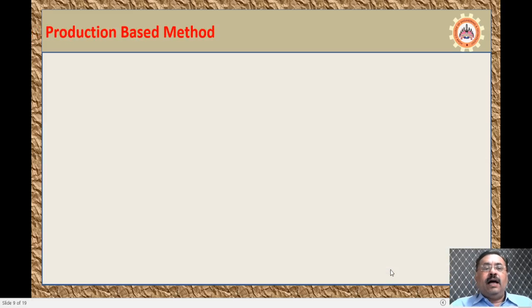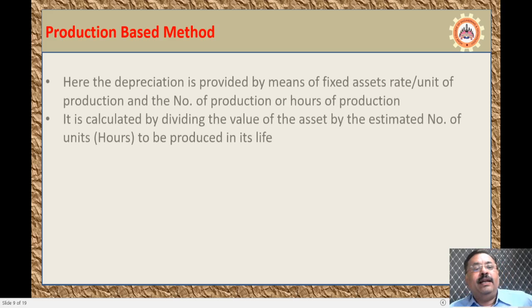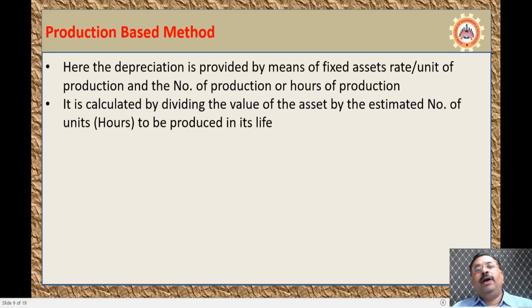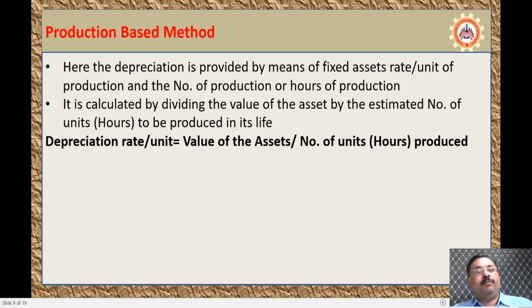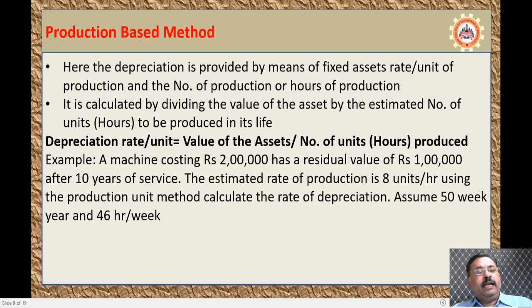The next method is the production based method. Here the depreciation is provided by means of a rate per unit of production, and the number of units produced or the hours of production will be considered. It is calculated by dividing the value of the asset by the estimated number of hours to be produced over its lifetime. Depreciation rate per unit is equal to the value of the asset divided by the number of units or number of hours produced. Let us take an example here.